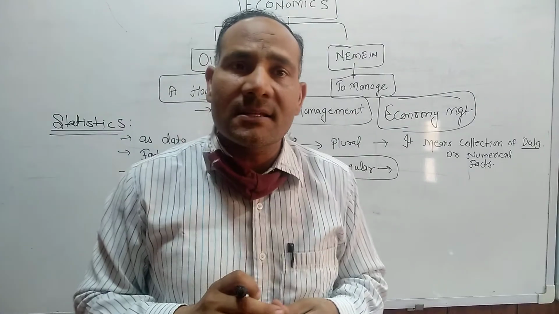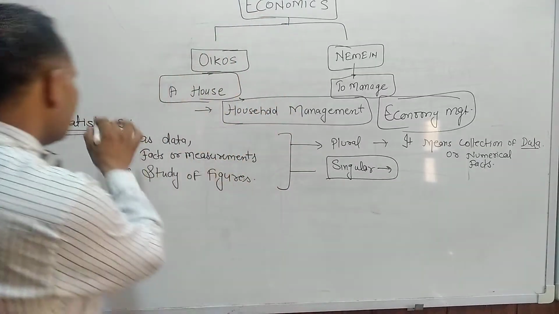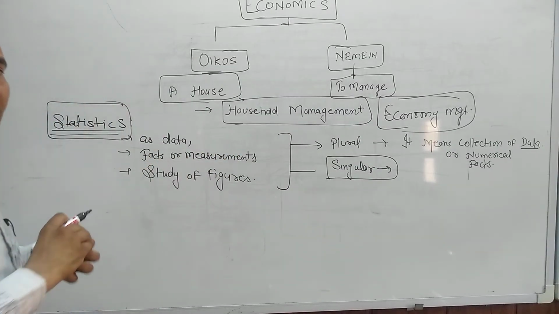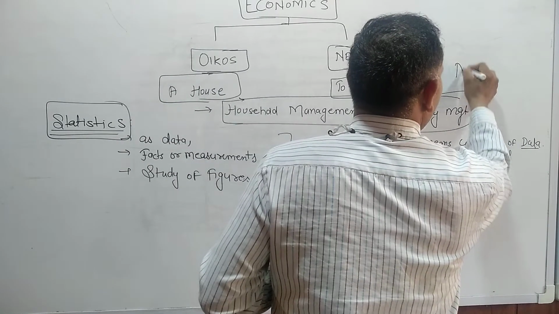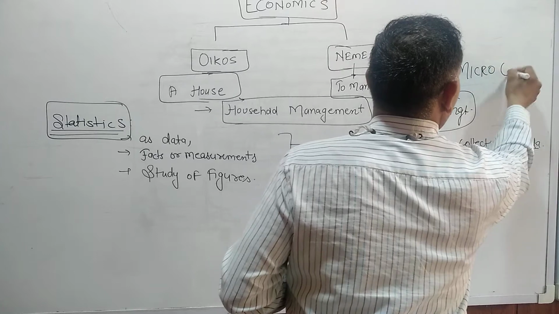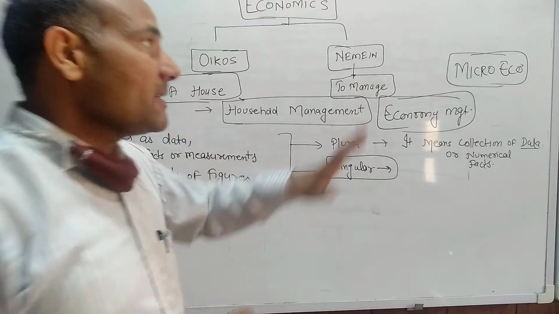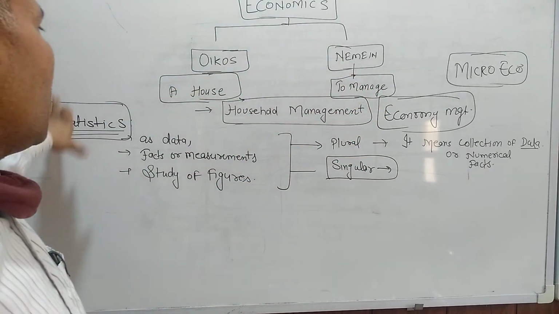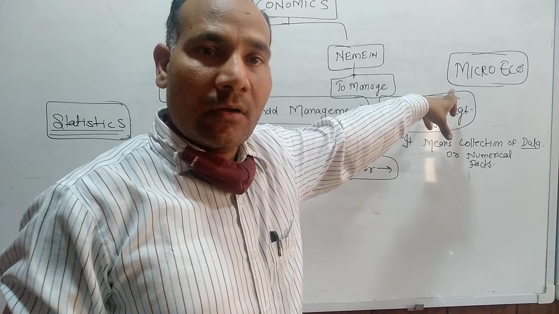In 11th class, economics is divided into two categories. One part is statistics and the other part is microeconomics. There are two books we will be studying throughout the year: one is statistics and one is microeconomics.